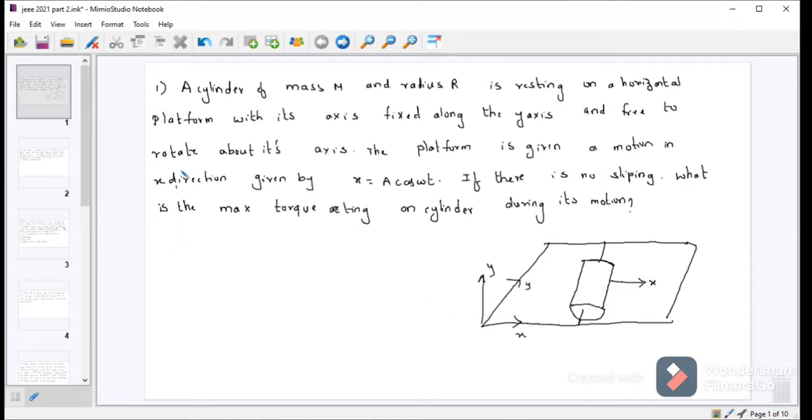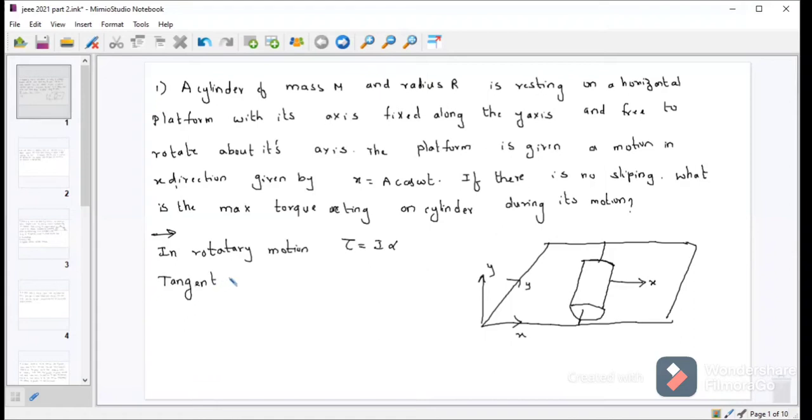So we know, in rotatory motion, torque tau is equal to I into alpha, and tangential acceleration, because it was asked along the x-axis.